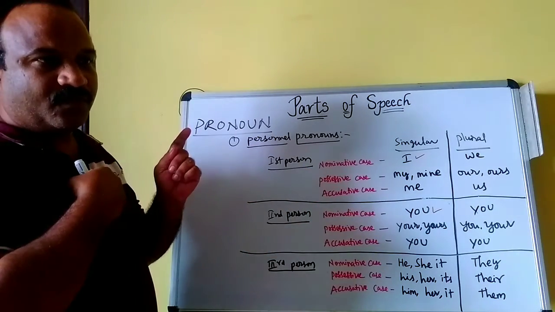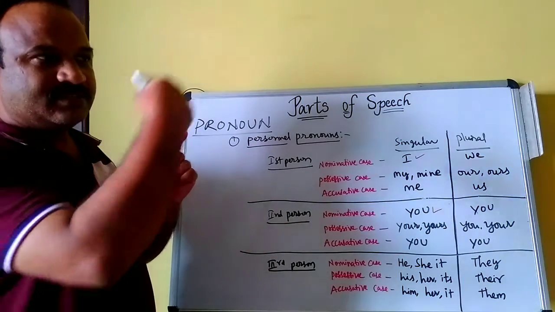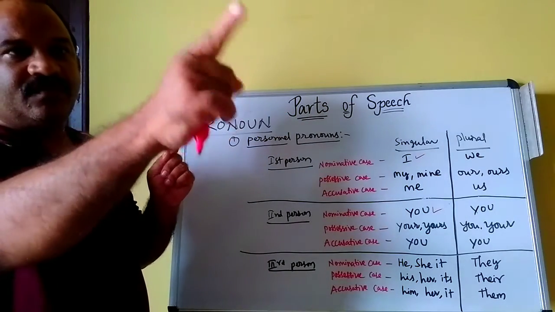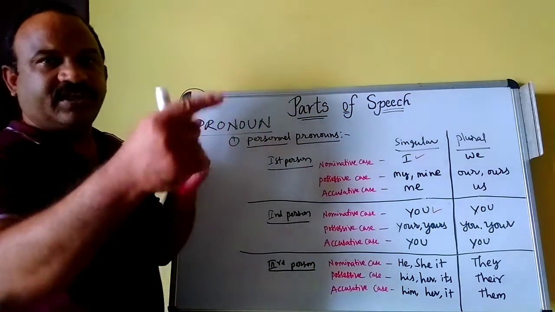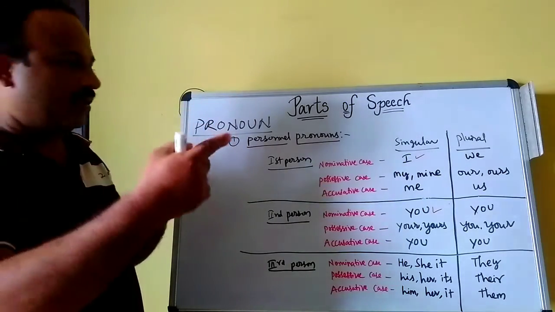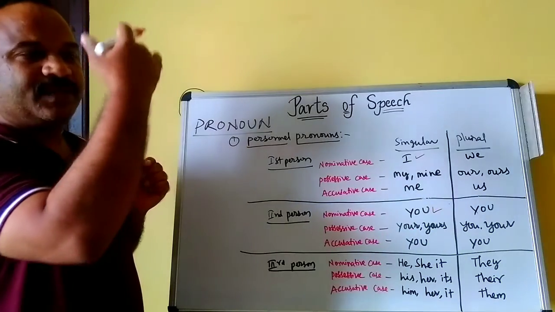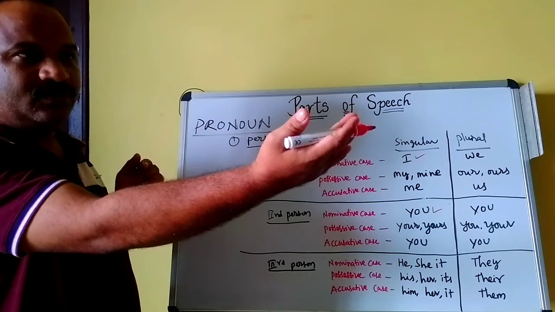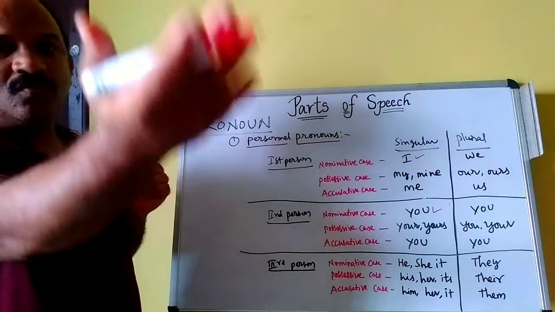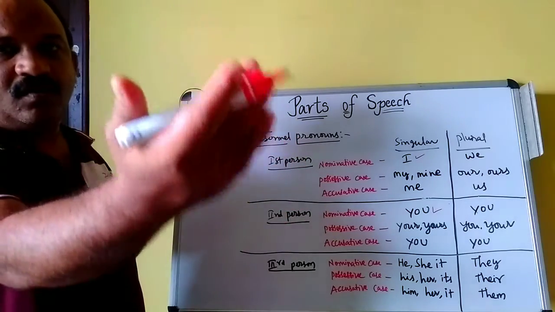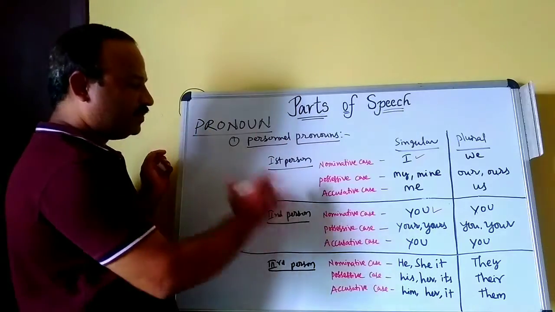So, first person, I. Second person, you. Third person, he or she; if it is female, she, or it. First person is who is speaking, second person is who is spoken to, third person is who is spoken of.